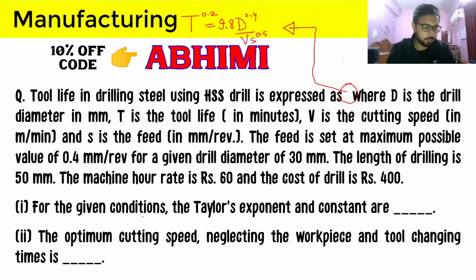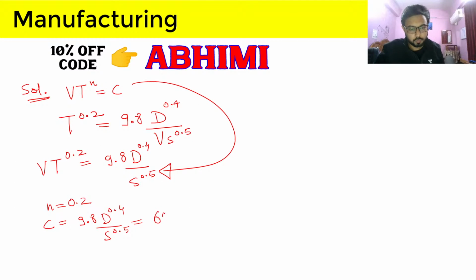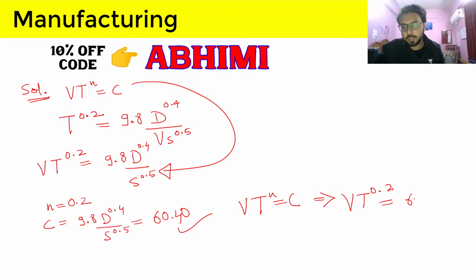So 9.8 into d is 30 and feed is 0.4. So it is coming out as 60.40. So this will be your Taylor's tool life equation now. So it will be v t raised to power n is equal to c. So it will be v t raised to the power 0.2 is equal to c, which is 60.40. So this is the first part of the question that we did, and it can be clearly seen.